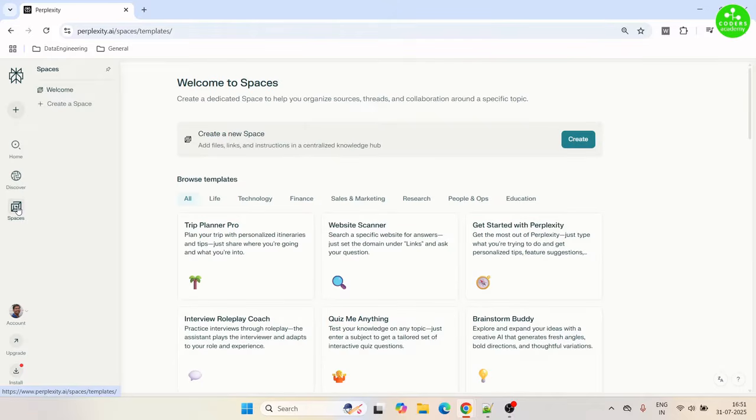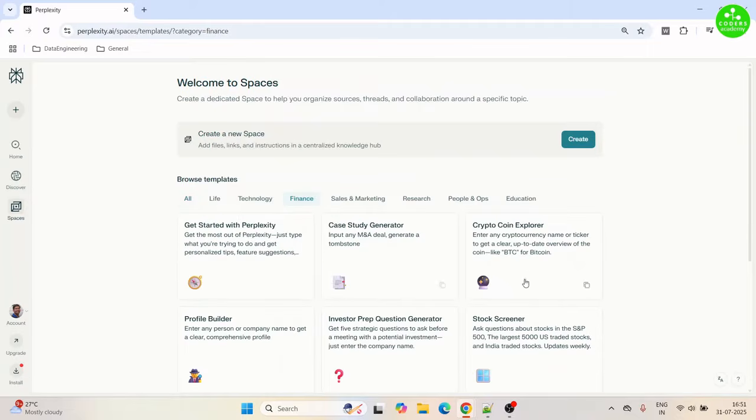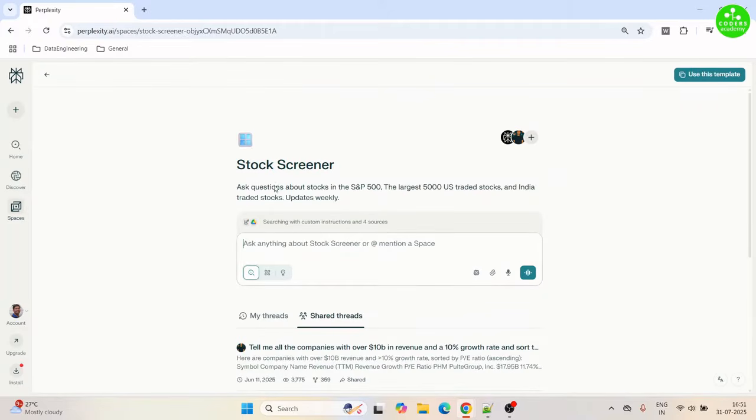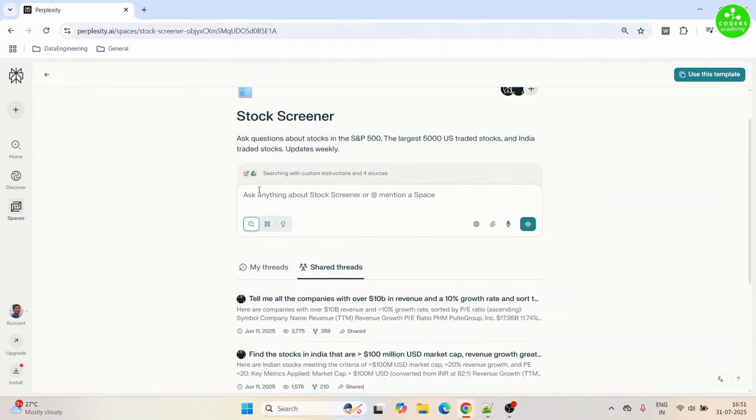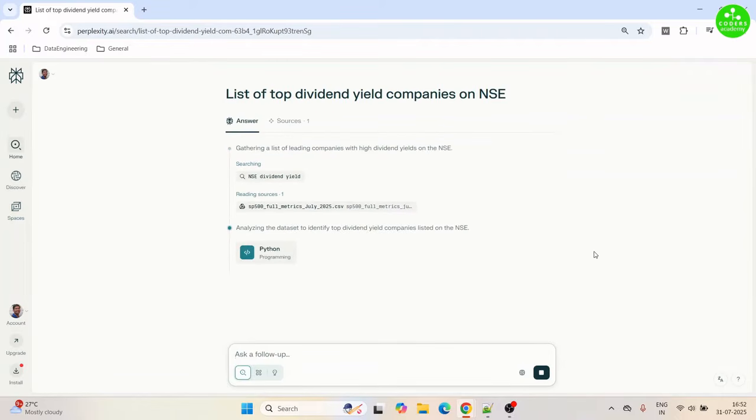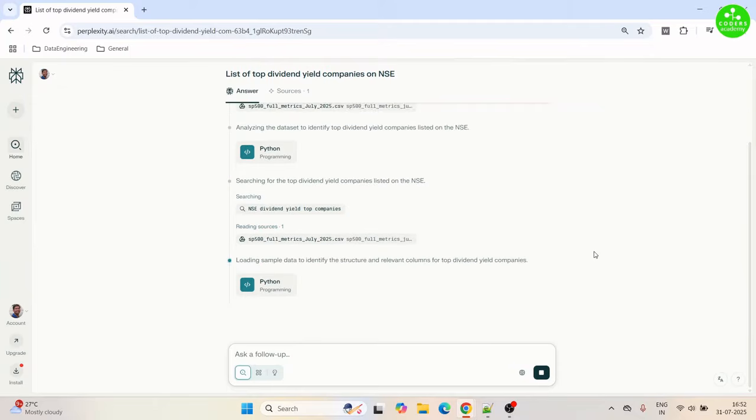In our first demo, we'll go through the Spaces feature where we'll try to create a simple screener that displays the top dividend paying companies in India. So here you can ask questions about the S&P 500 stocks and the stocks traded in India. So our prompt is: list the top dividend yield companies on the National Stock Exchange. Submit. We'll allow it to finish the results.